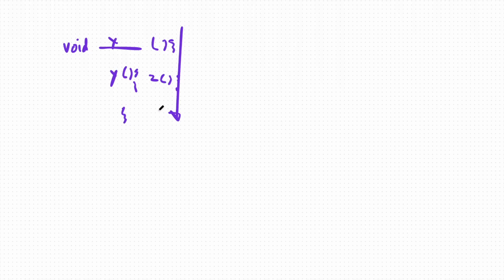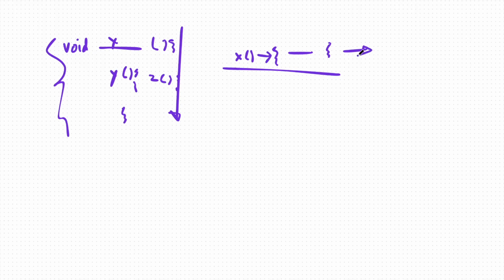To solve that problem, we have introduced lambda functions. So lambda is just a way of writing this. So x, something like this with the help of arrow function. Inside it you can write another function and just close it. So instead of writing this entire thing, you can write this in just one line. So lambda is just a way of writing, it's just a syntax.